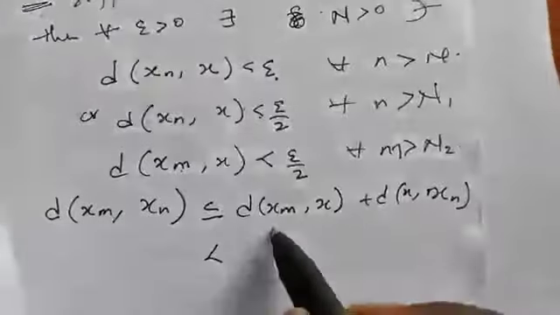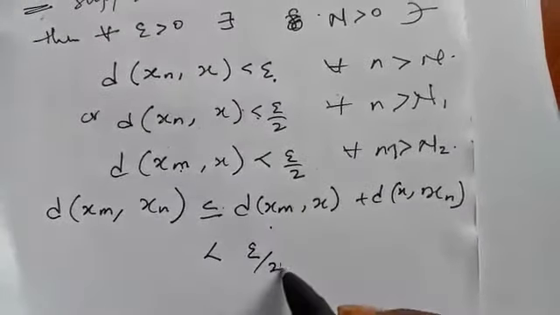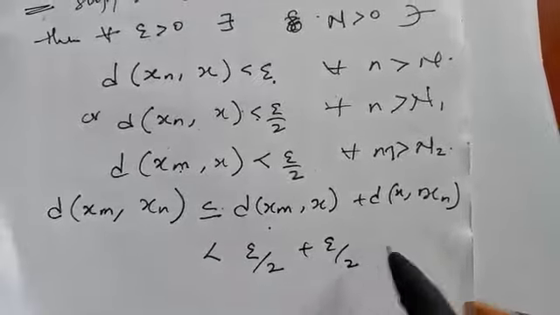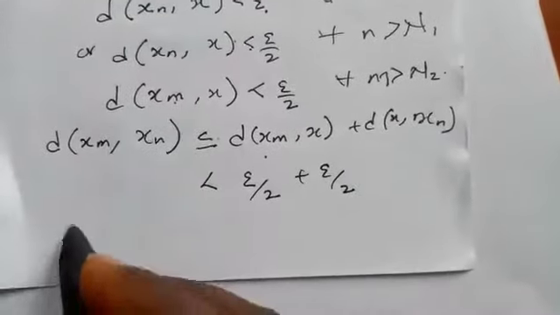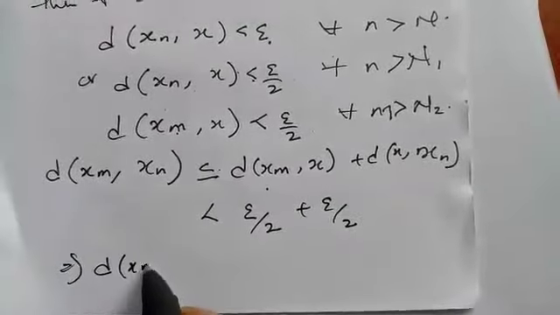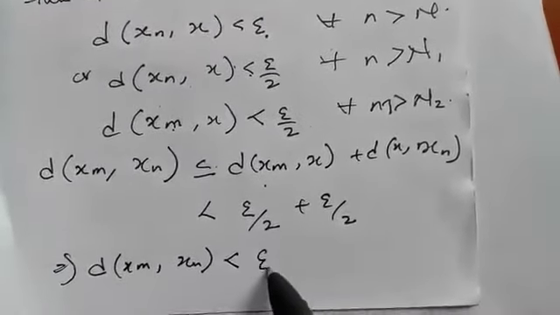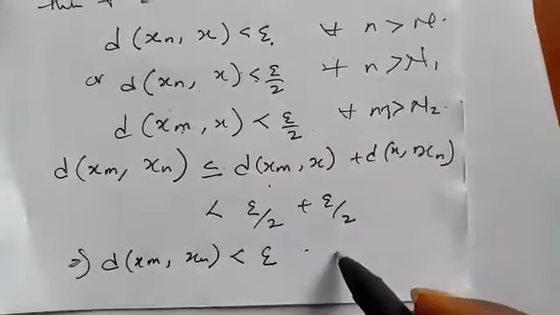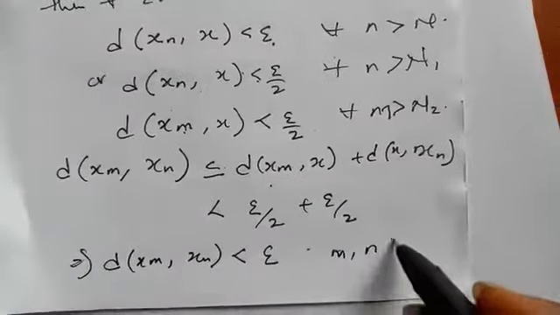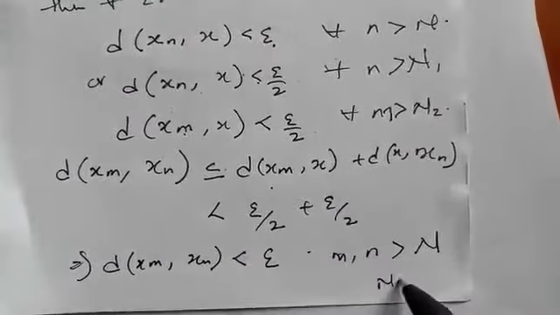If you look at this, we have epsilon over 2 plus epsilon over 2, which simply means that d of x_m, x_n is strictly less than epsilon, for all m and n greater than N, where N is the maximum of these two.